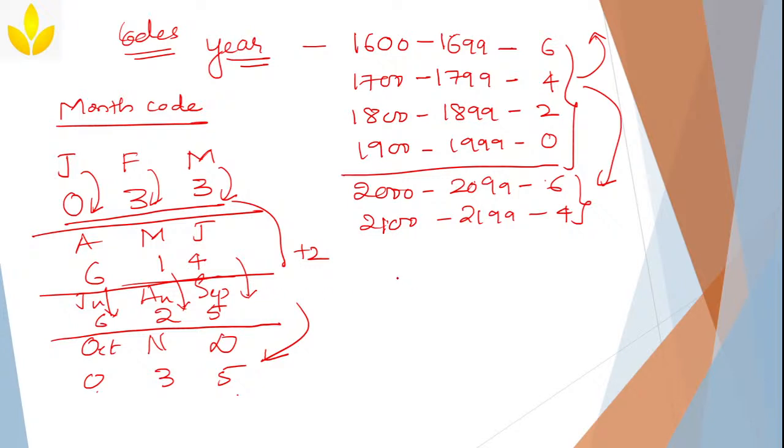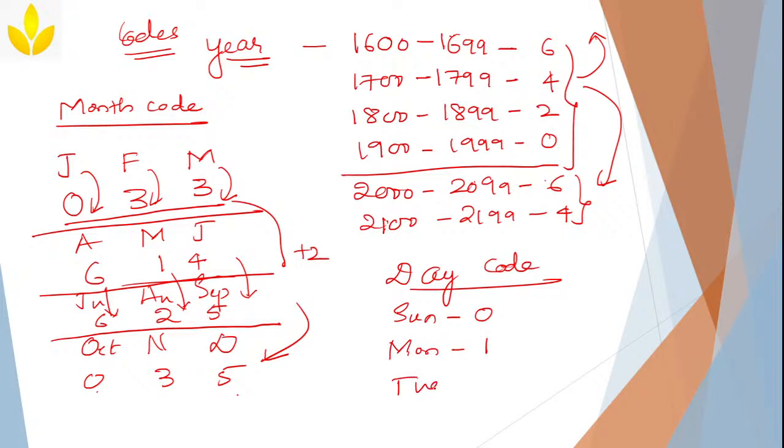Now the next thing is the day code. Usually we'll start from Sunday, keeping it as 0, and then let us keep Monday as 1, Tuesday 2, Wednesday 3, Thursday 4, Friday will be 5, and Saturday will be 6. Now it is not compulsory that you have to use the same code, but if you are changing the code, then you have to change the month code as well. So that's the reason. Remember only these things.